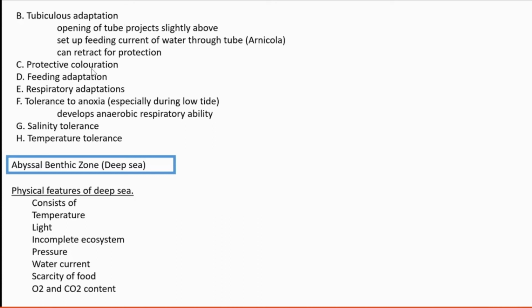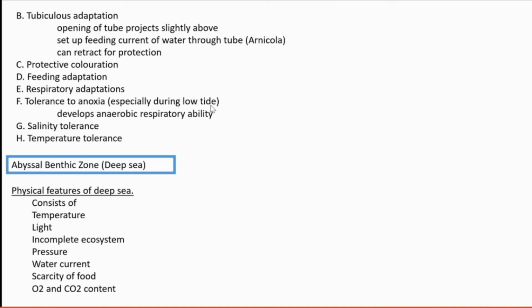Protective coloration also they show. There is a color resemblance with the sand. Feeding adaptation is they are ciliary feeders. Respiratory adaptation means they have inhalant and exhalant siphons, some extensions they have for respiration. Antennae are also there as respiratory siphons. And anoxia is another problem. So they should be anaerobic for better survival.